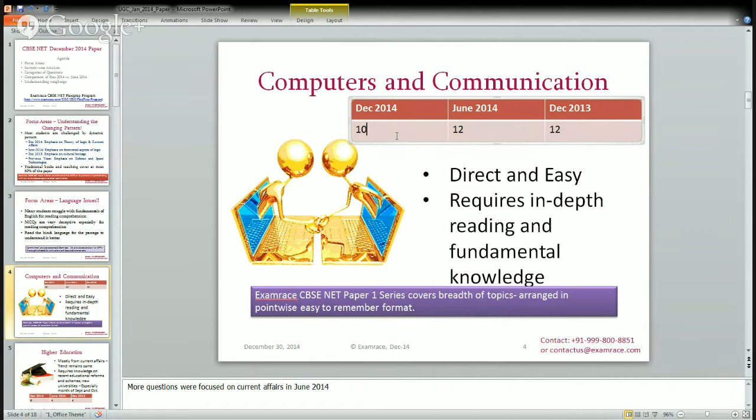These questions were very direct. They require just fundamental knowledge of the basic aspects of computers and communication; there is not much comprehensive knowledge you must have. Since they were direct, if you have read enough and know enough about computers, you can secure very good marks in this section. There are some sections in Paper 1 which are really safe sections, and computer and communication is a kind of safe section.